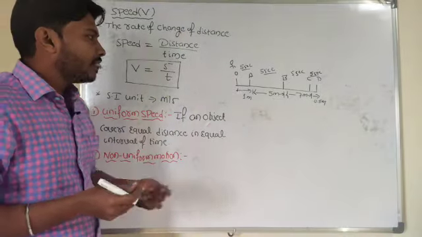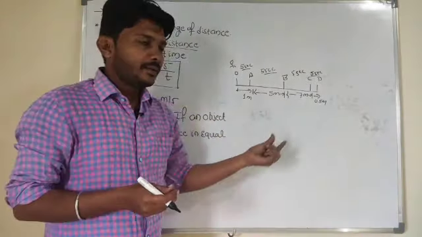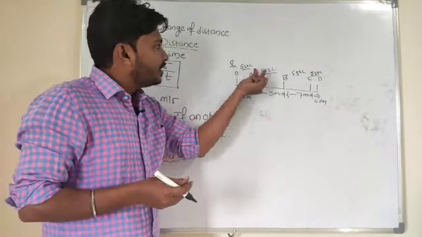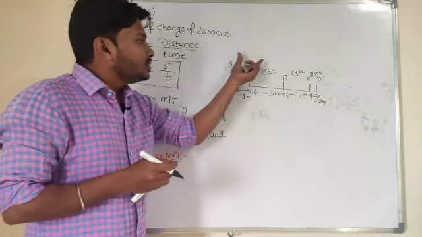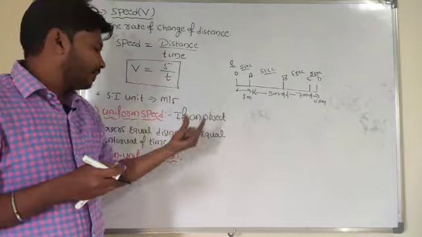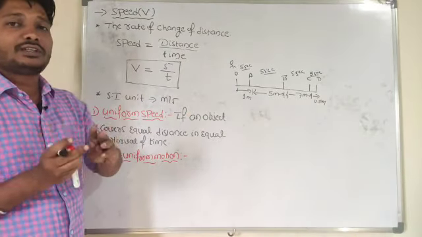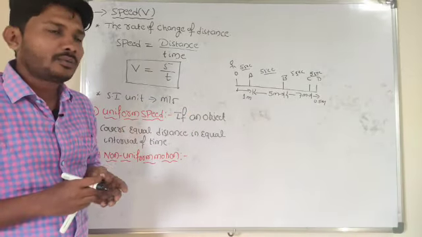So look at here. Here the distance is different, but covering the different distance, he will take that same amount of time here. So look at here. This kind of motion is an example of non-uniform motion. So what is that non-uniform motion here?